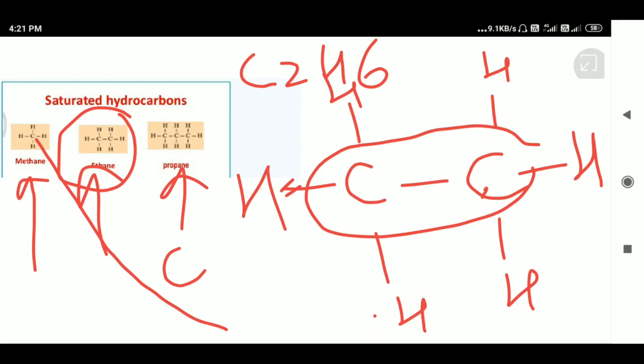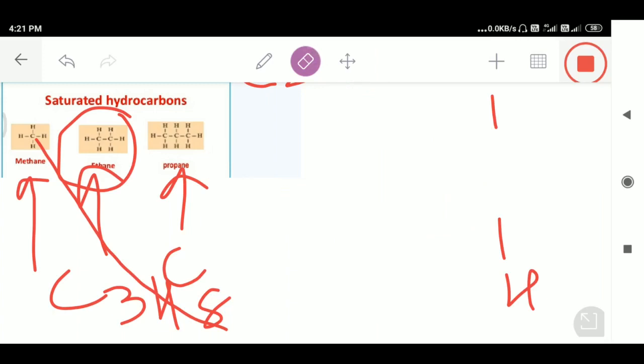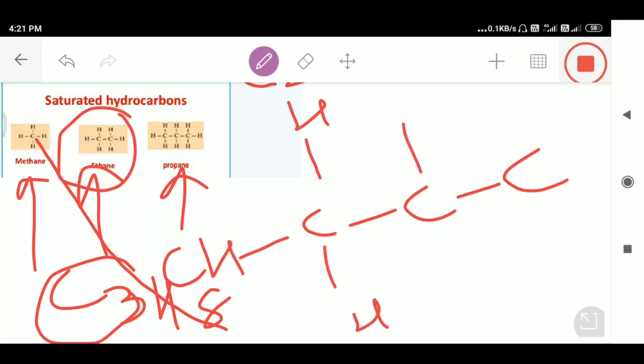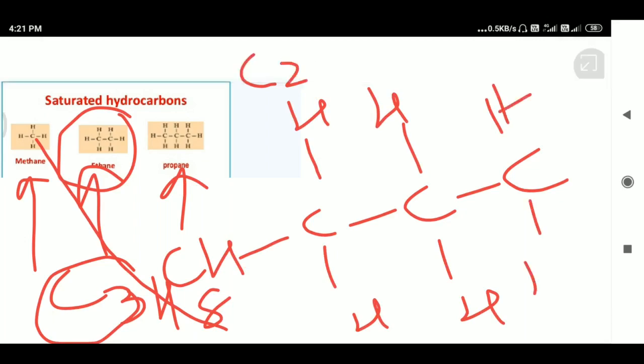Look, another example is propane. This is C3H8. This is one carbon, another carbon, another carbon: 3 carbon atoms and 8 hydrogen atoms. This is one, two, three, four, five, six, seven, and eight. This is the formula of propane, and these are all linked with each other by single covalent bonds, and that's why methane, ethane, and propane have been categorized as saturated hydrocarbons.